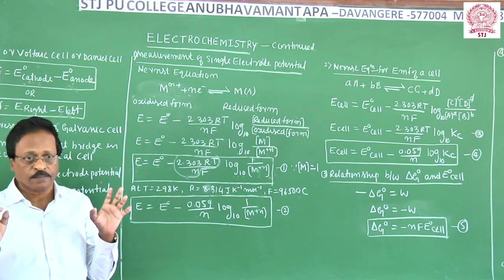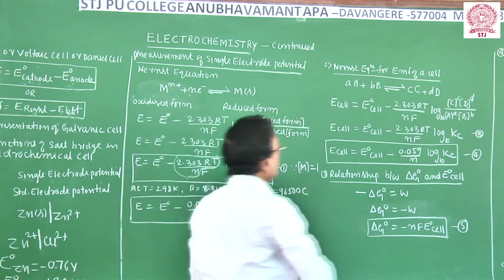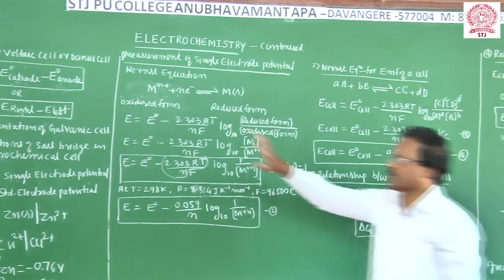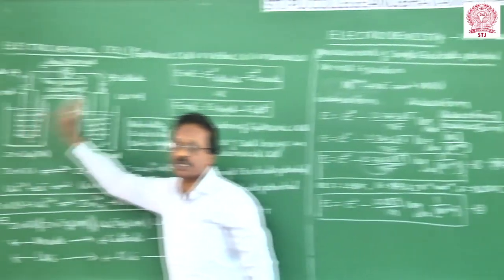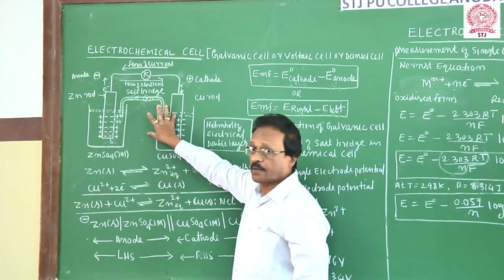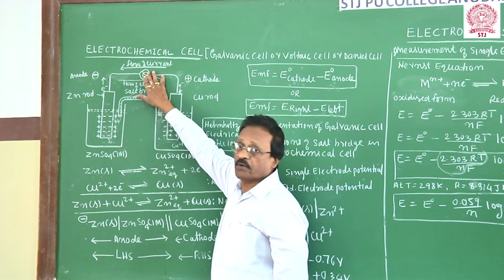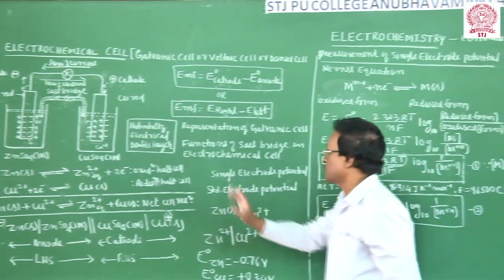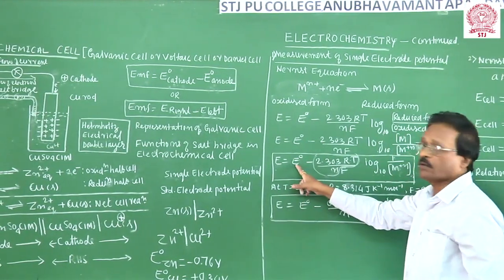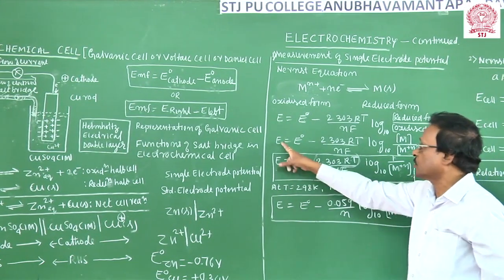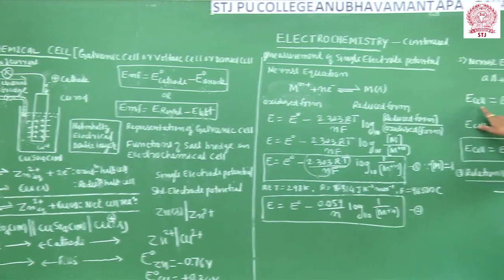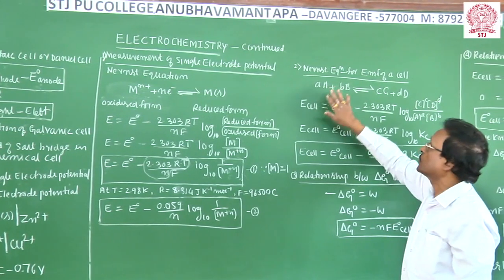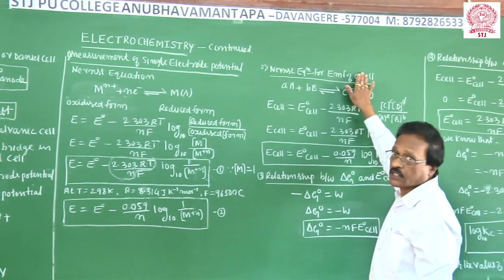Okay students, I'll come to the Nernst equation for the EMF of a cell. A cell has been constructed, and here you measure the EMF. How to apply the Nernst equation for the EMF of a cell? The same equation I will use for a cell, so instead of an electrode, I will take a cell here. I will consider a reversible redox reaction to write the equation for the EMF of a cell.